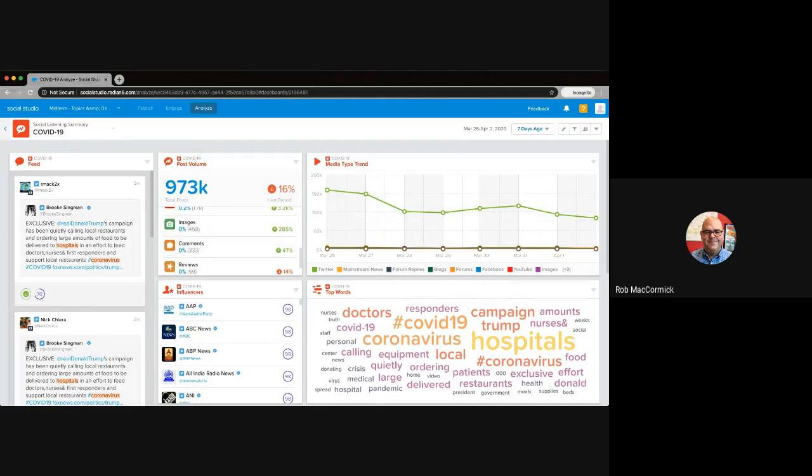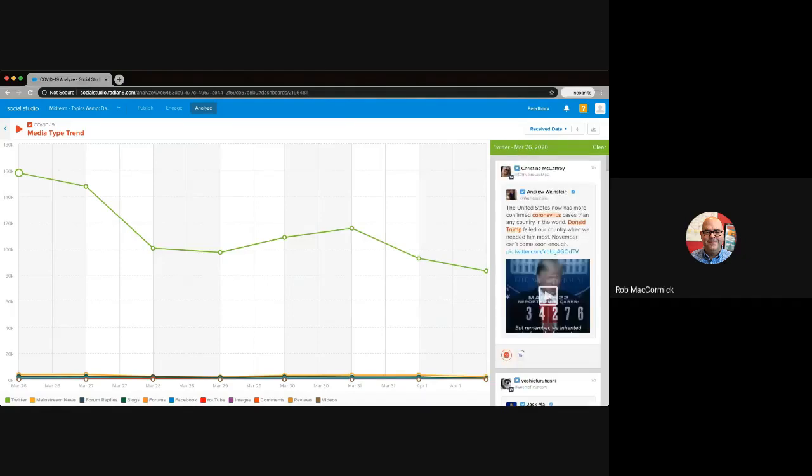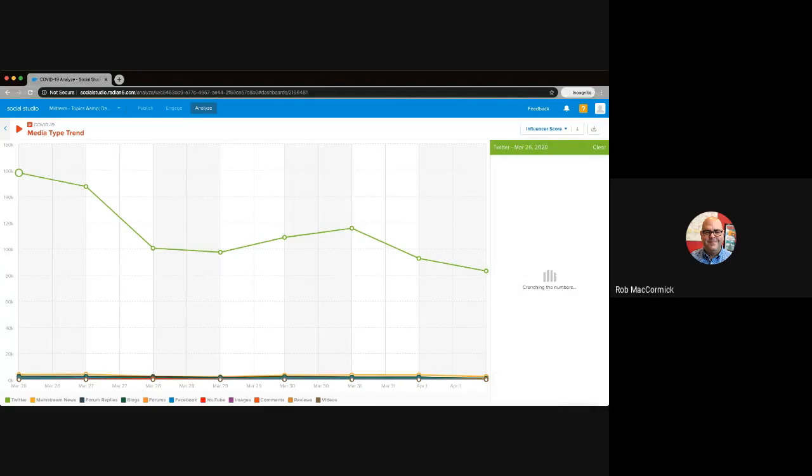We're able to see how that has gone day by day, where the conversations have happened. So you can see again where Twitter's had such a large share of the conversations. We could go and actually hit a day where there was a spike. So last Thursday was the high point. And we're able to quickly go in by selecting that date, and we can see what's happened on that day. We're actually able to sort this. And if we sort by influencer score, we can see who the most influential folks were on that day as part of that overall conversation.